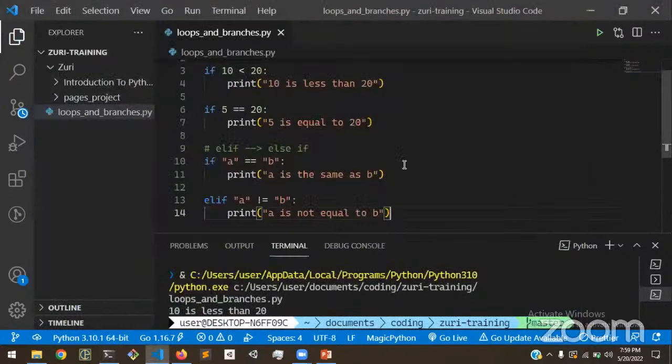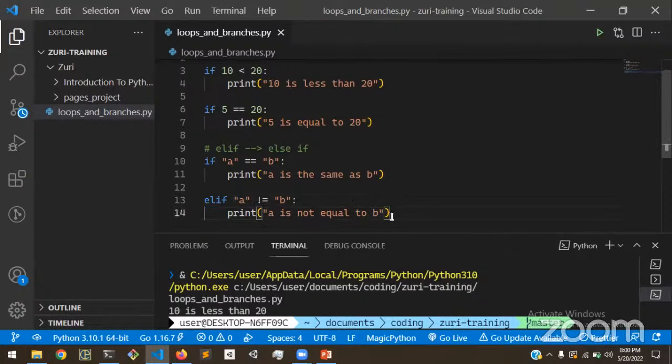What happens is that the Python interpreter is going to try to run this and check whether a is equal to b. Obviously, you're going to get false, so it's not going to execute this. It's going to come to the next elif branch, which is chained to the first if branch, check that the condition actually fires, and print out a is not equal to b.